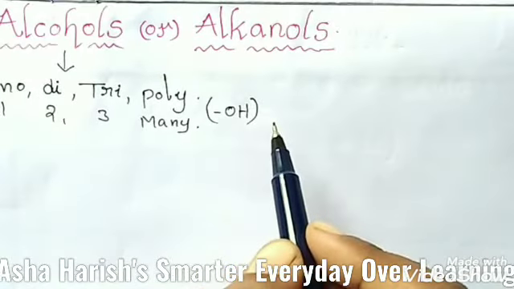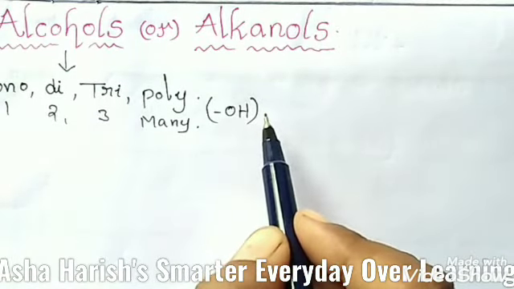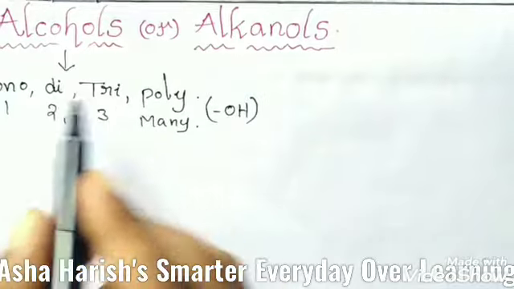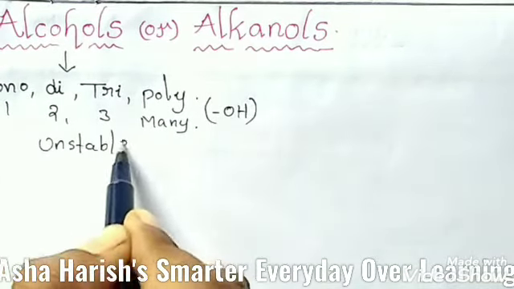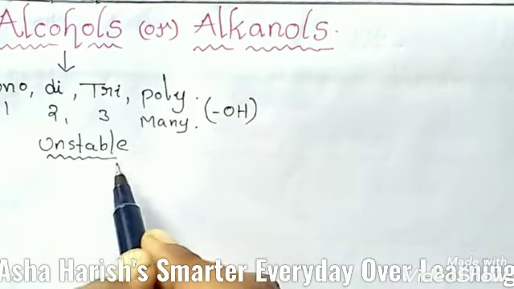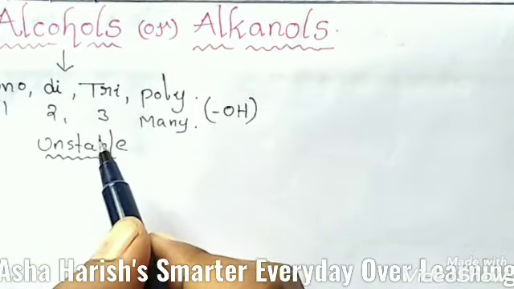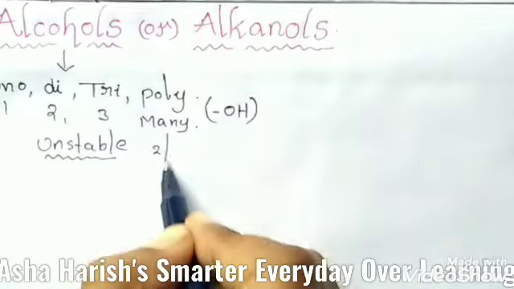The presence of two or more hydroxyl groups on the same carbon atom makes the molecule unstable. You have to remember this.